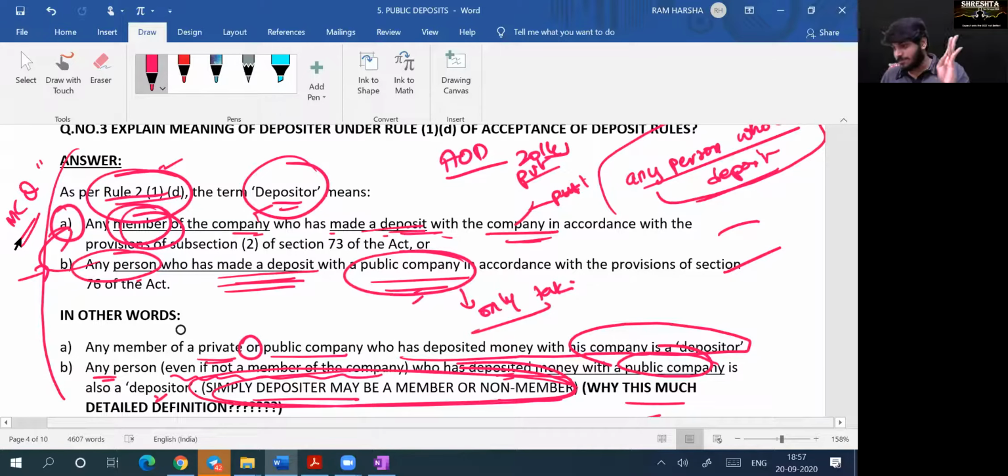Statement 3: a private company cannot accept deposit from the public. That is also a correct statement. Statement 4: depositor may be a member or may not be a member. A generalized statement. Which one is false? The fourth statement. Are you able to understand? An MCQ can be tested in this way.